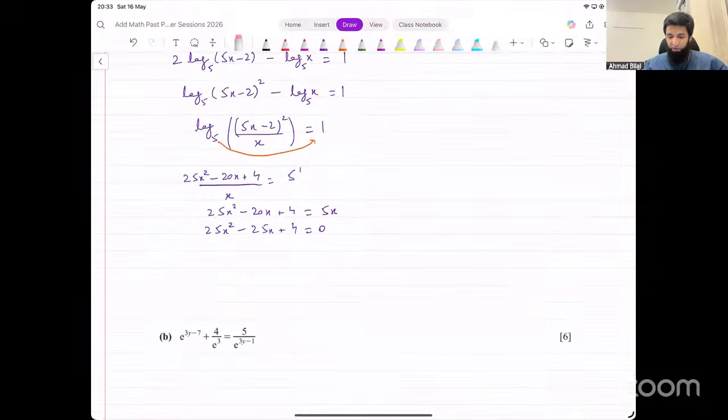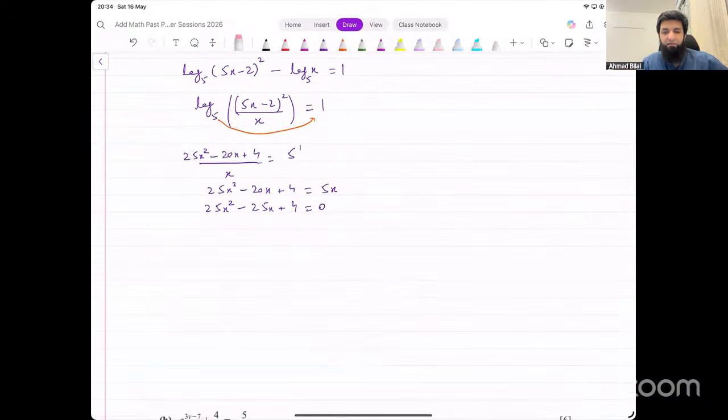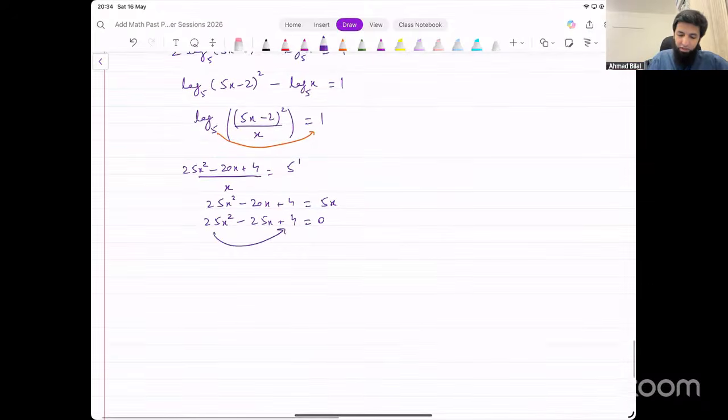Okay, this is what we're getting. Can we factorize this? We cannot simplify this equation. We cannot divide by any number to make it smaller numbers, right? 25 into 4 is 100. We can get 100 by multiplying 20 and 5. So it will become 25x squared minus 20x minus 5x plus 4 equal to 0.